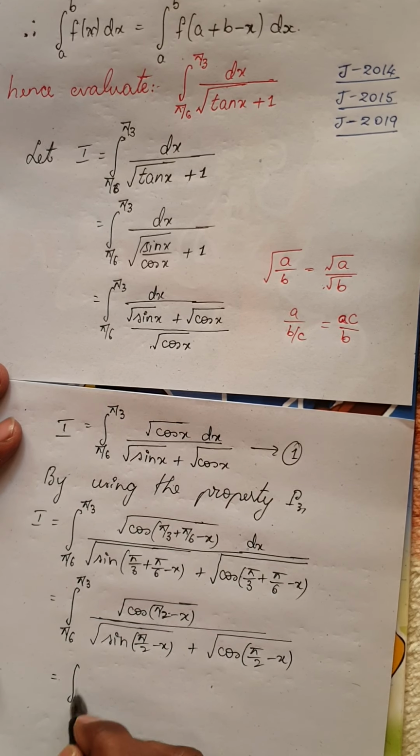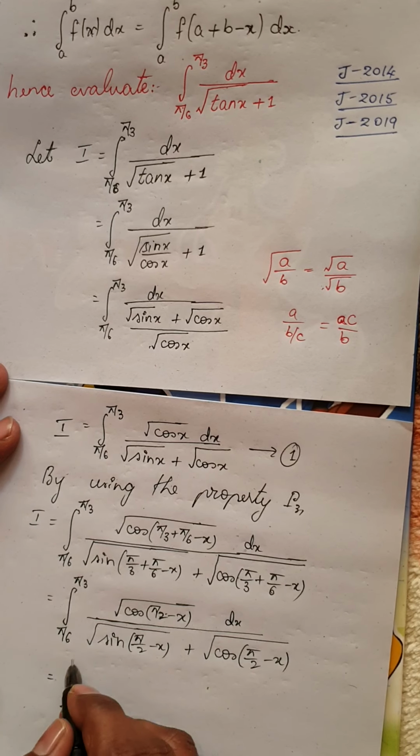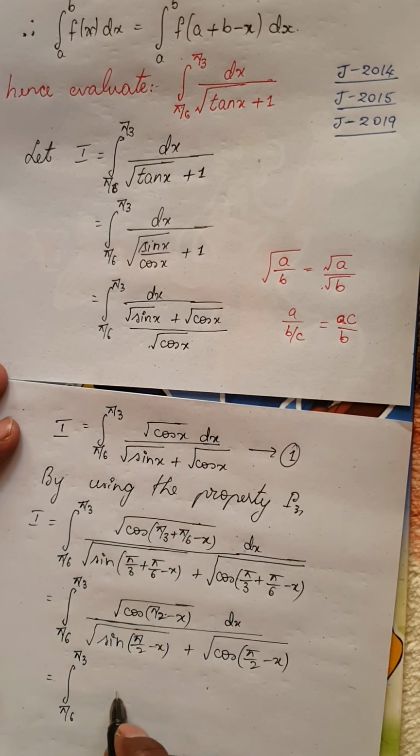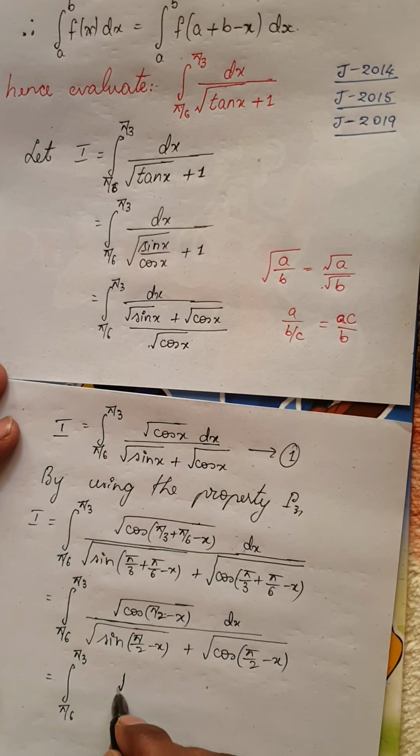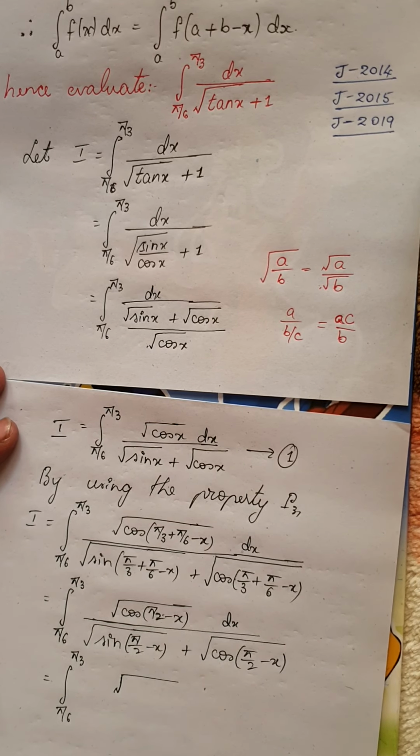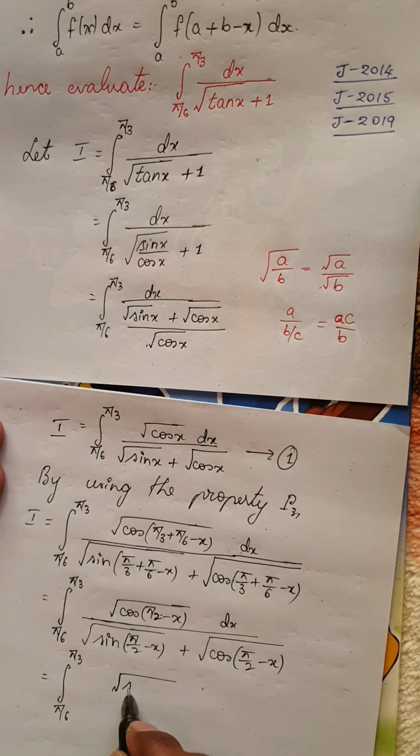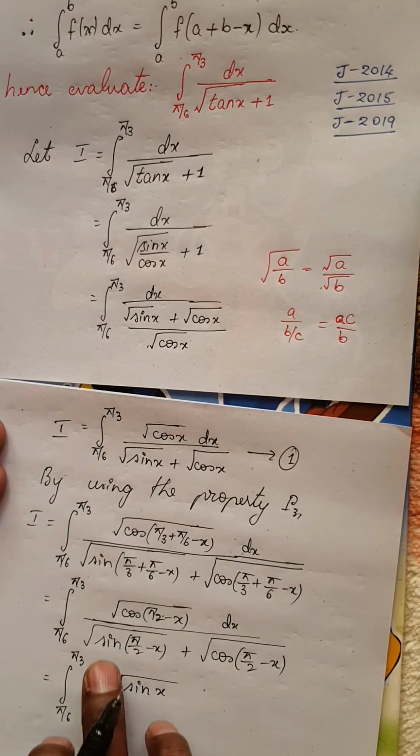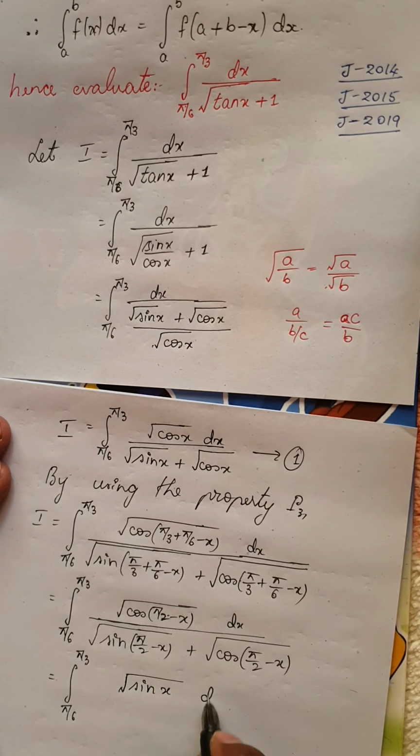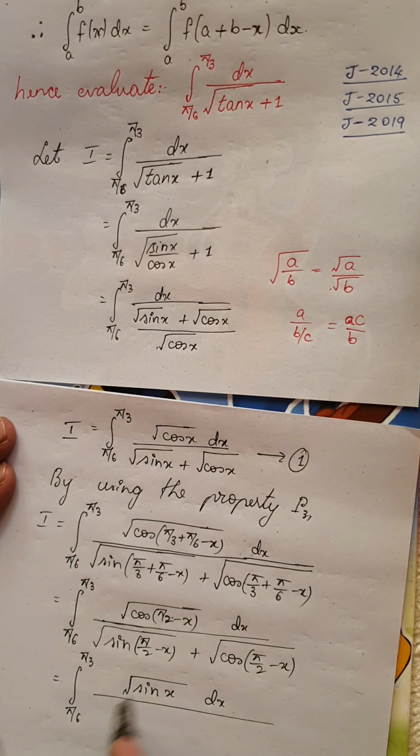Now this is nothing but integral dx. So integral from pi by 6 to pi by 3. Keep this numerator. Now remember root of cos of 90 minus theta. What is the cos of 90 minus theta? We know cos of 90 minus theta can be written as sin theta, or sine of 90 minus theta can be written as cos theta. So root of cos of 90 minus x becomes root sin x.